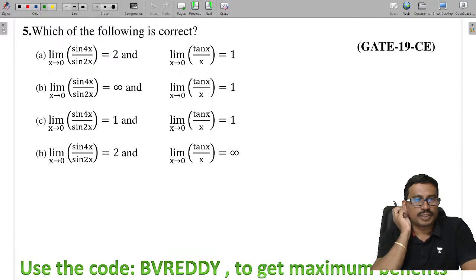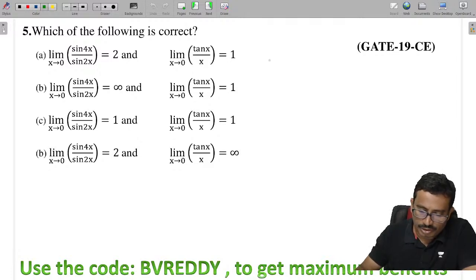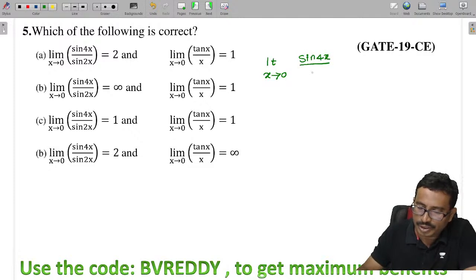Next, which of the following is correct? So limit x tends to 0. Now you can tell me which of the following is correct. Limit x tends to 0. Option A, you see this here. This is sine 4x. What can I do here? Multiply and divide with 4x. And then for 1 by sine 2x, multiply and divide with 2x.